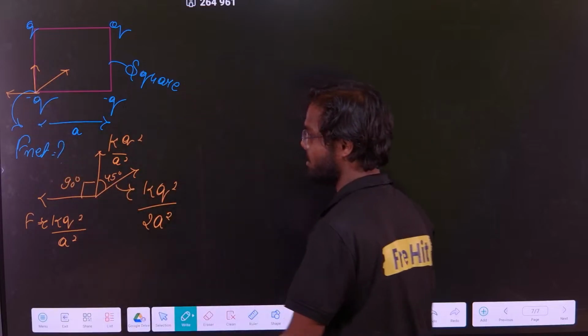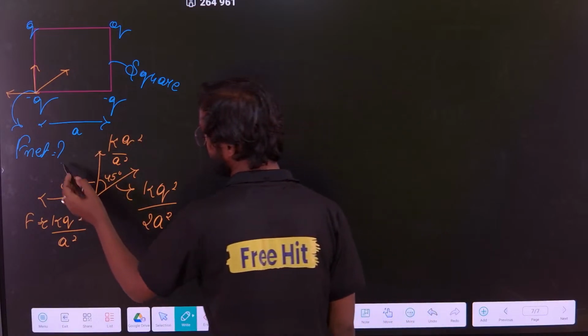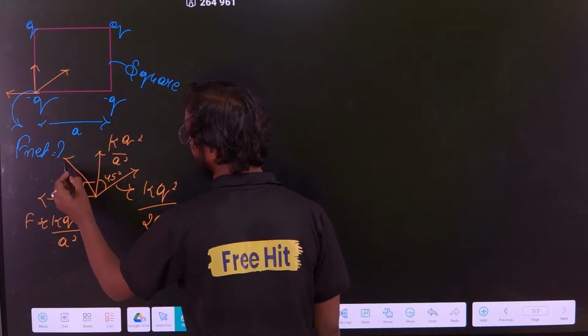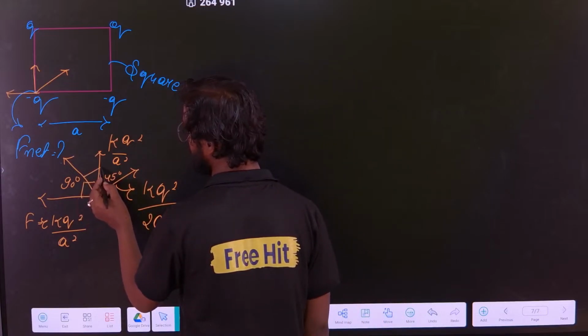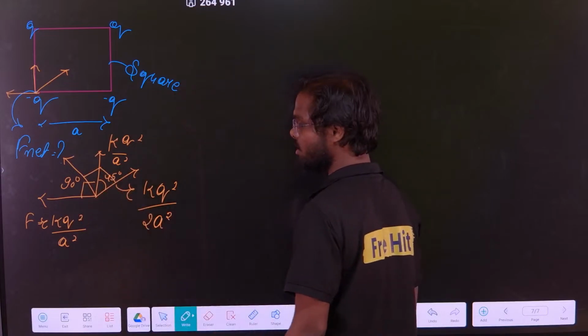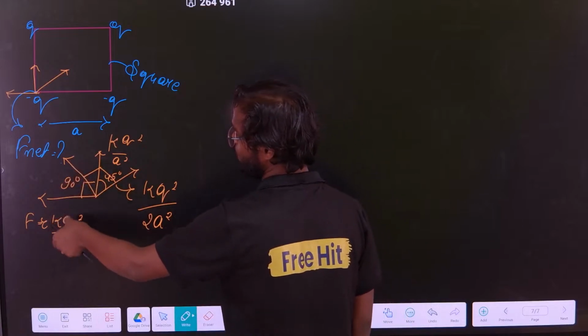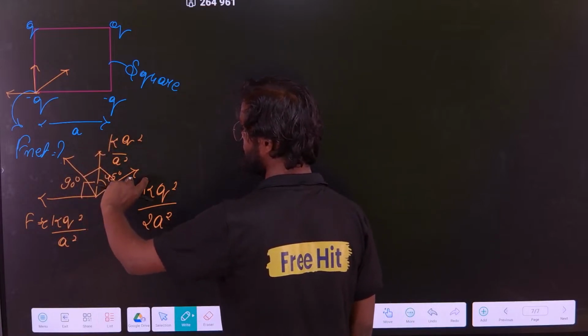Correct or not? This angle will be 45 degrees. Can you find it? Yeah, the resultant of these two will be in the middle. Correct? That I told you. And this angle will again be 90 degrees. Correct? So this will be what? Root 2f, and this is root 2f plus.